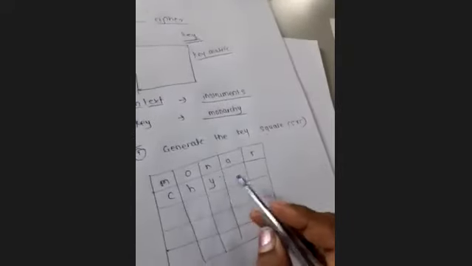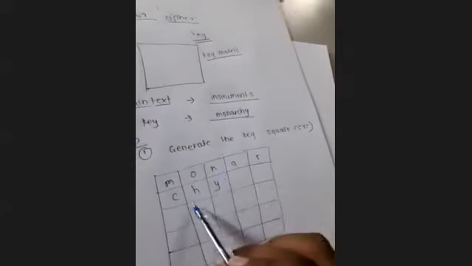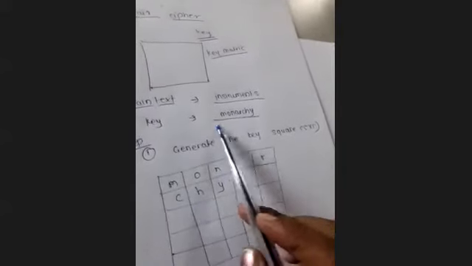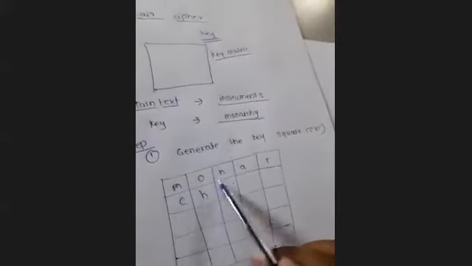M O N A R C H Y. अभी हर एक लेटर यहाँ पे डिफरेंट है, कोई भी लेटर रिपीट नहीं हो रहा है. So after writing this key, whatever the letters are present in this key, we have written into the matrix, right? Each and every letter we have written.